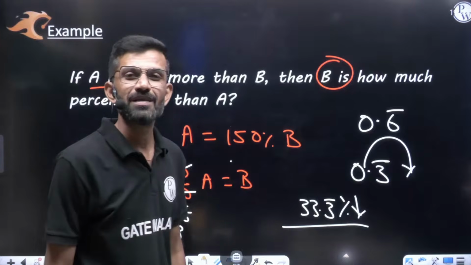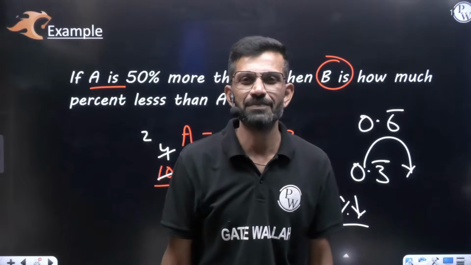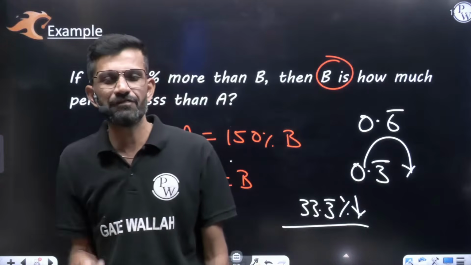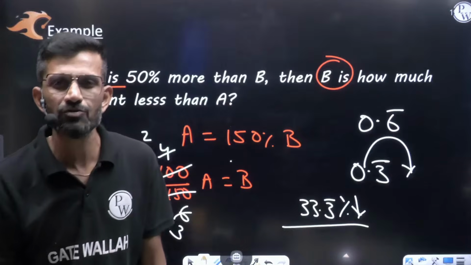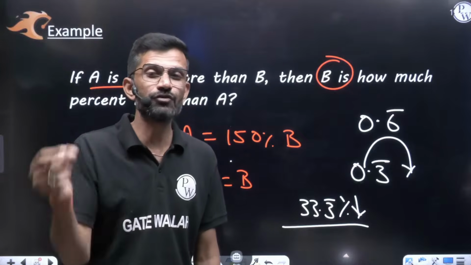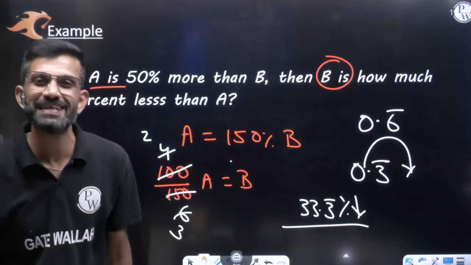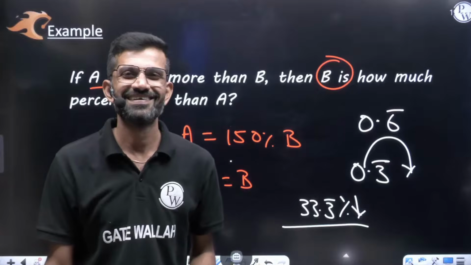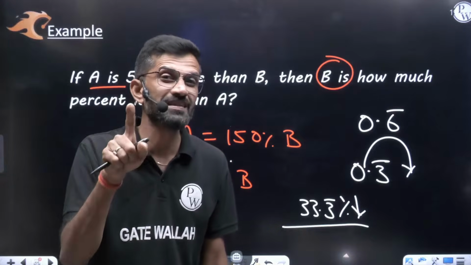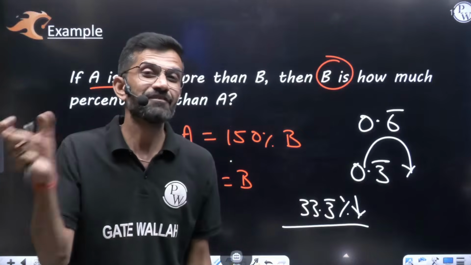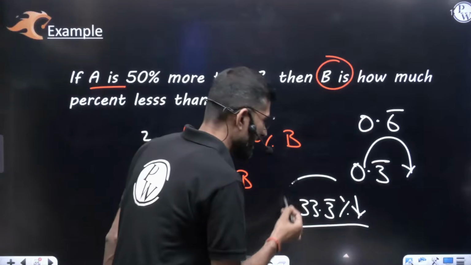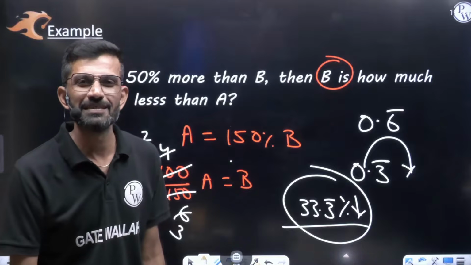Let us understand. 100 rupees you increase by 50%. How much will it become? 150. Now can you say, sir, 150 I'll decrease by 50% and it will come back to 100? No. For 150 rupees, 50% will be 75. If you decrease by 75, the remaining will be 75 only. You won't come back to 100. Now 150 you have to decrease by 1/3. 1/3 of 150 is 50 rupees. 50 rupees will decrease, you will get back 100. So decreasing by 1/3 means actually you are decreasing by 33 1 by 3%.